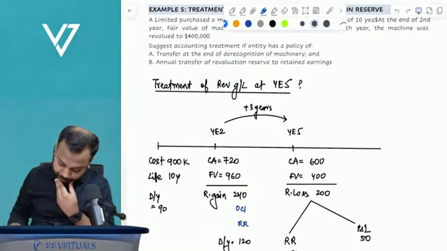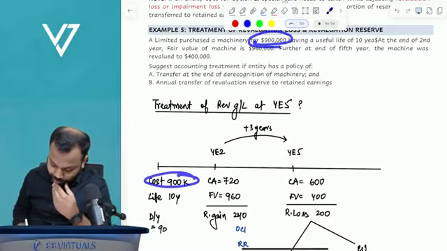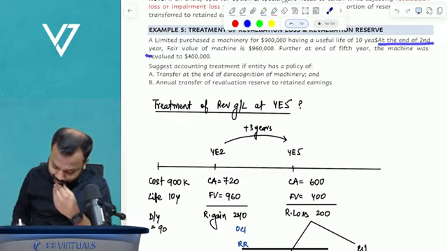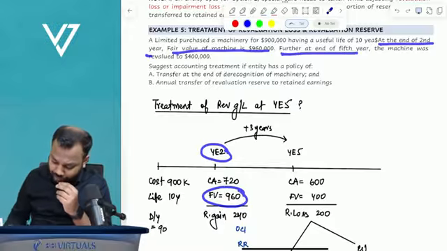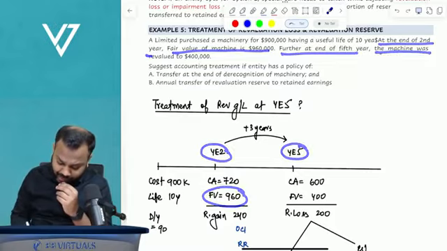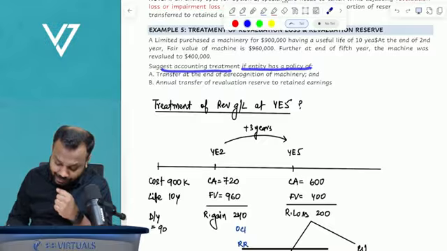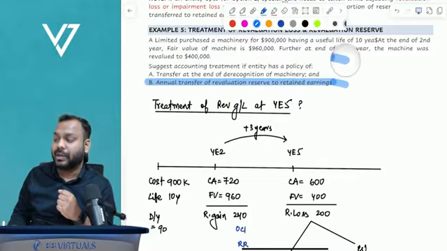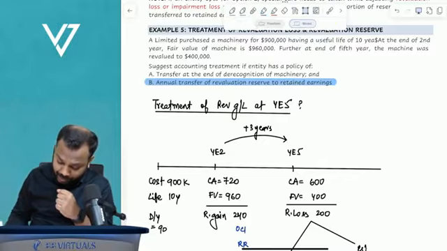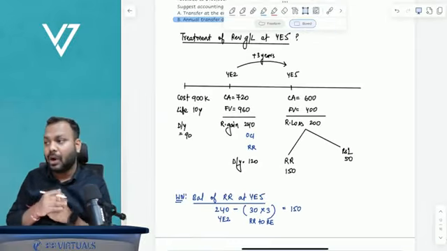So, A Limited purchased a property for 900,000. So, cost is 900,000. Life is 10 years. At the end of second year, fair value of the machine is 960. Further, at the end of fifth year, the machine was revalued to 400. Suggest the accounting treatment if the entity has a policy of annual transfer of revaluation reserve to retained earnings. See, if the question is specifying, then only we have to adopt this one. Now let's see how we will solve this one.